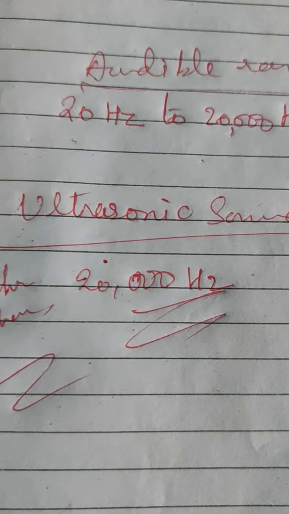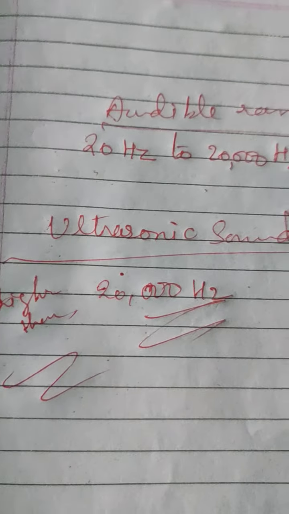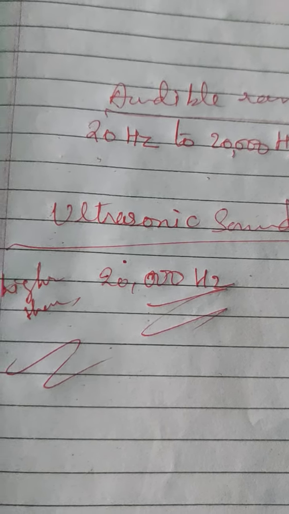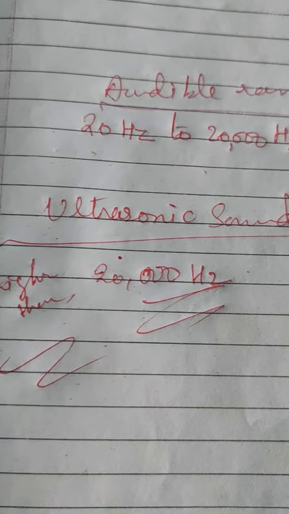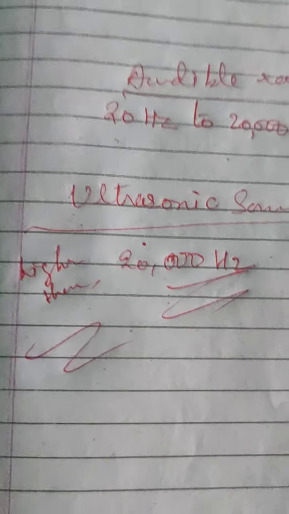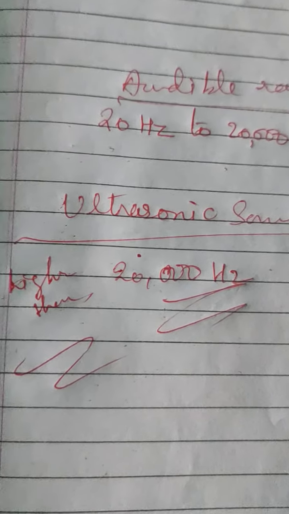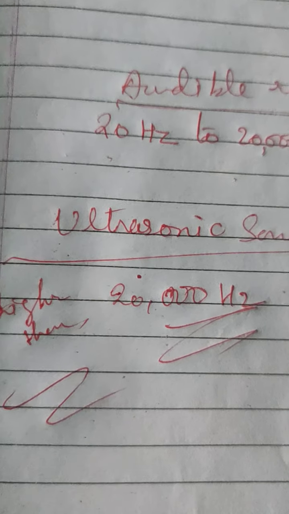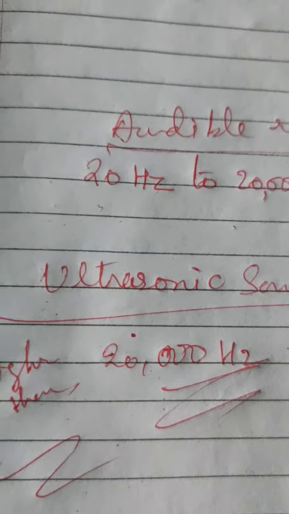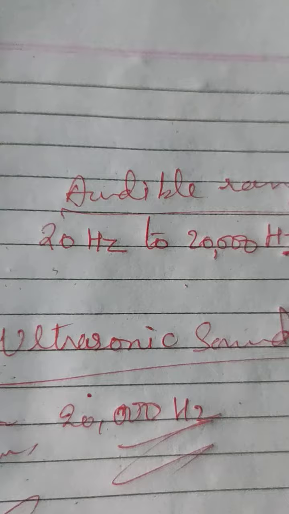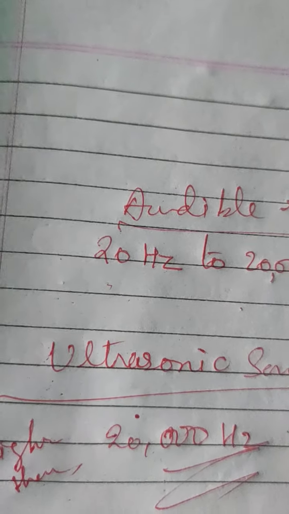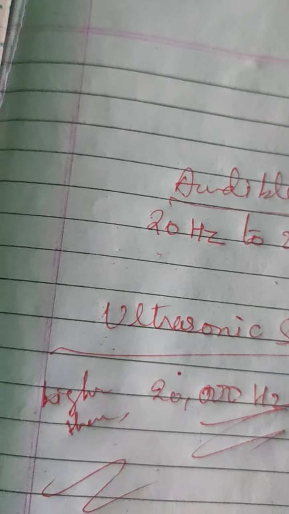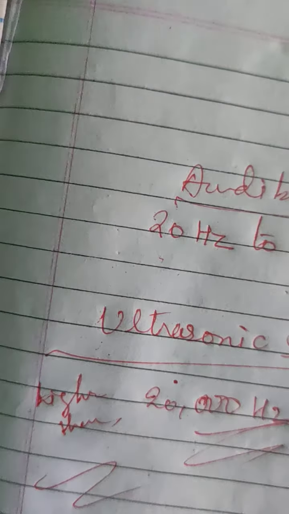Now the question: how do bats use ultrasonic sound? Bats have no eyes, children, but they easily move about without colliding with any object or obstacle, right? The reason is that they produce ultrasonic sound as they fly.